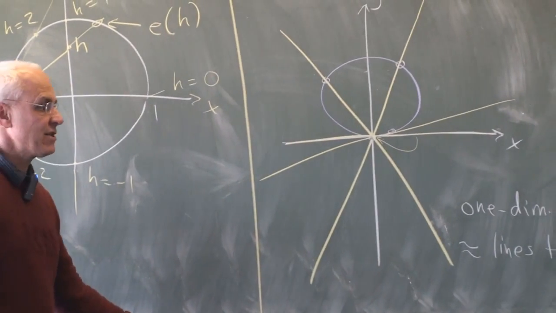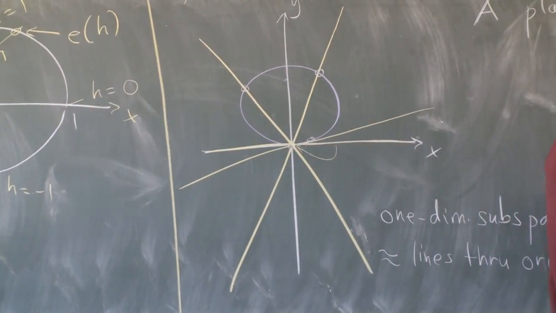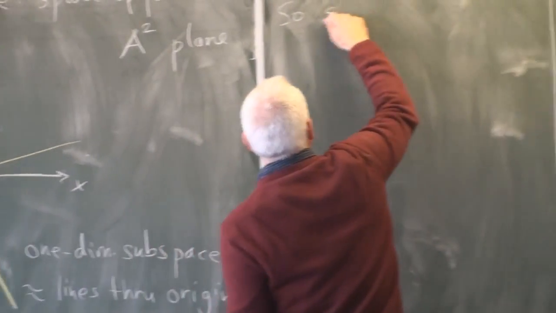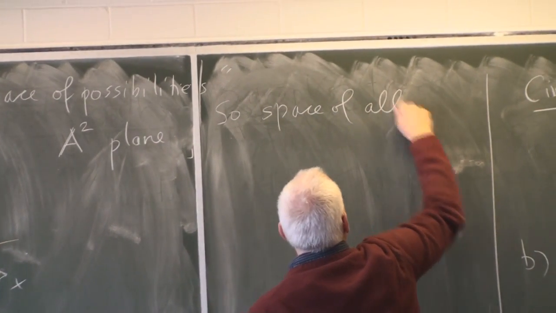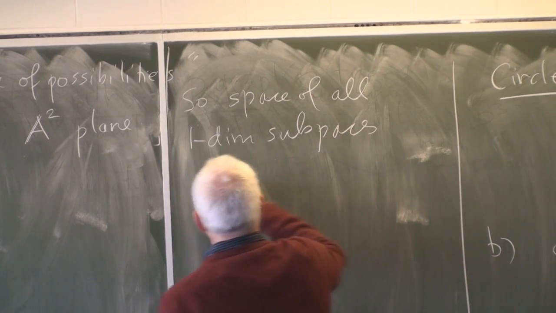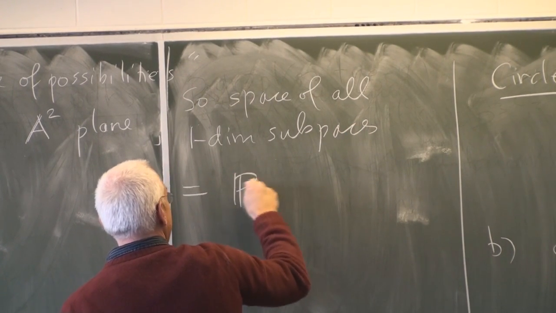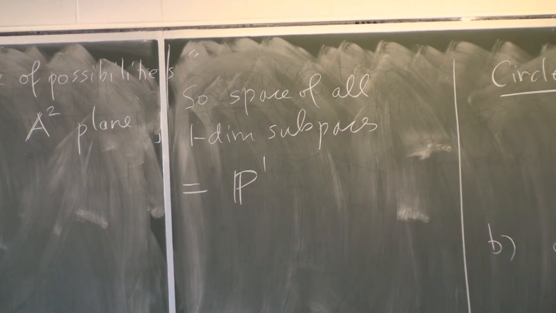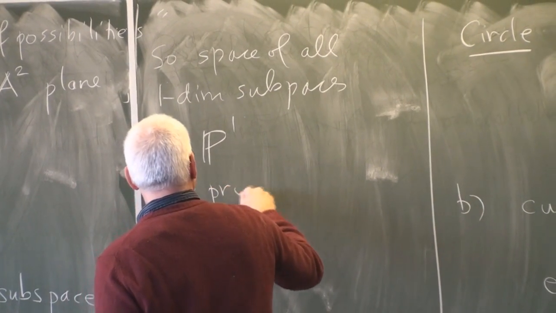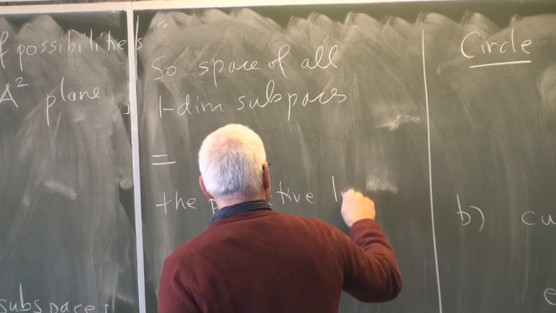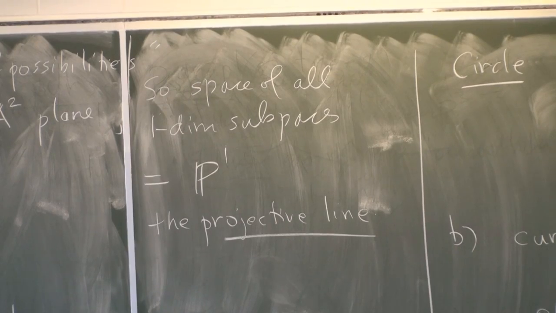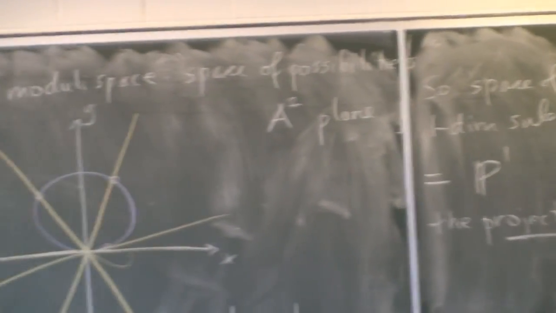And so we see that the space of all lines through the origin is topologically a circle. So the space of all one-dimensional subspaces, which we're going to give a name, we're going to call that P1. We're going to call that the projective line. Okay, so P1 is by definition the space of all lines through the origin, or one-dimensional subspaces.